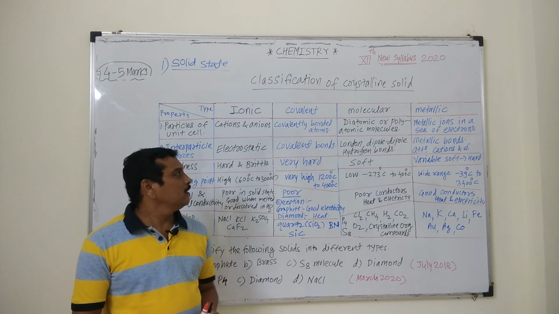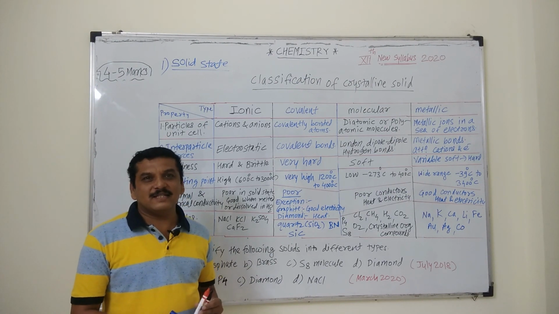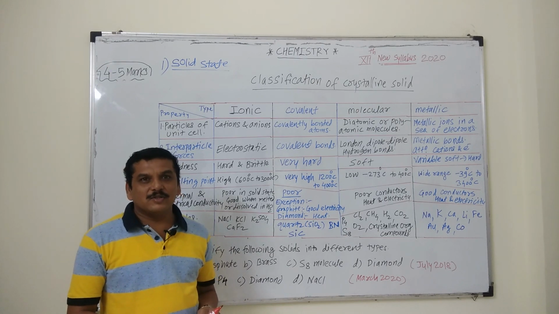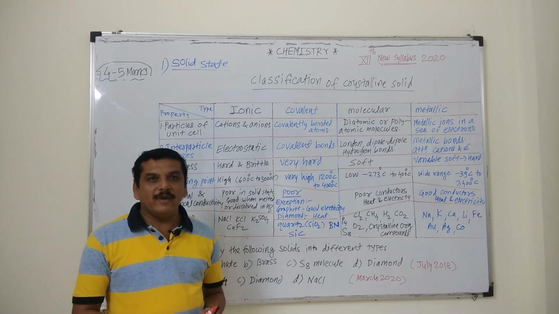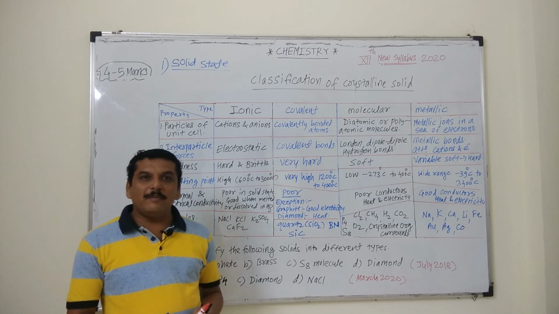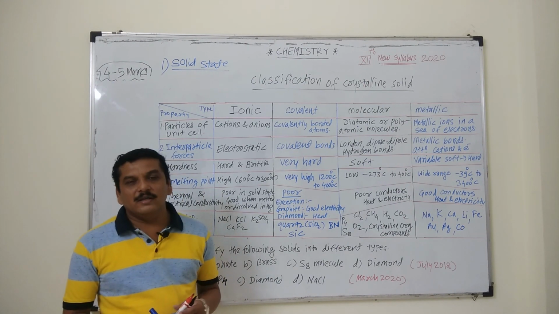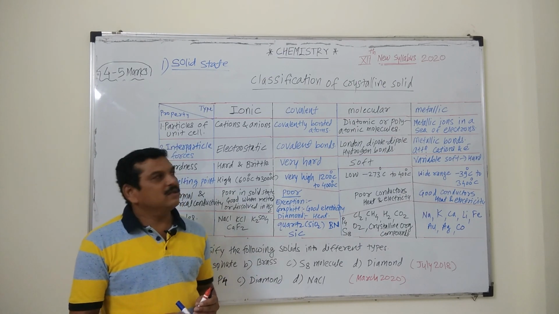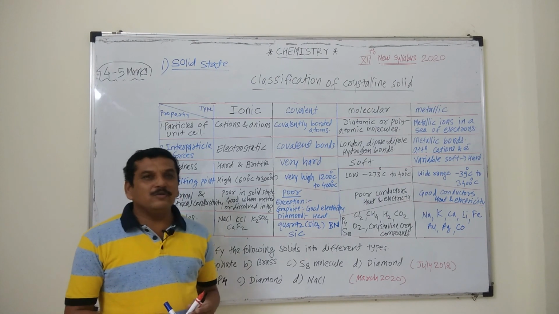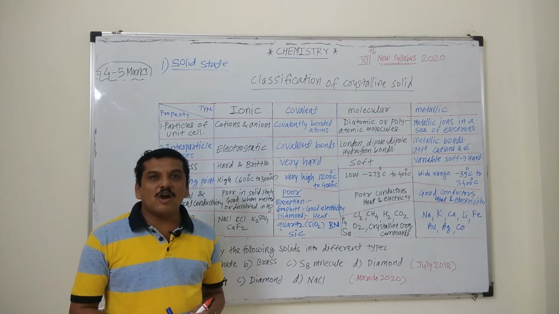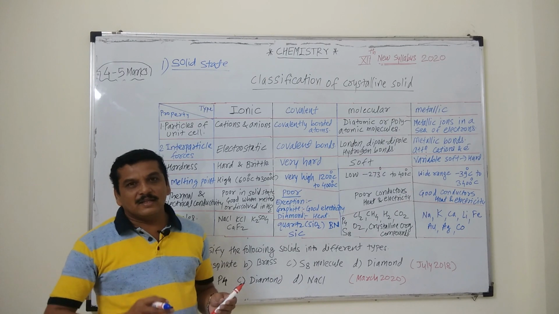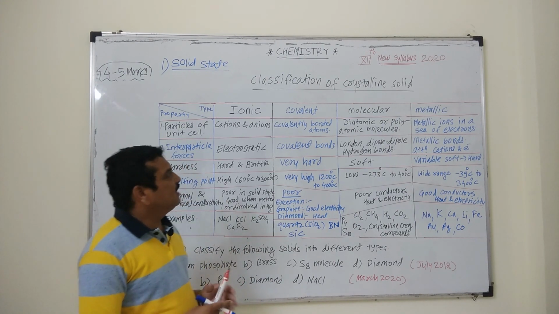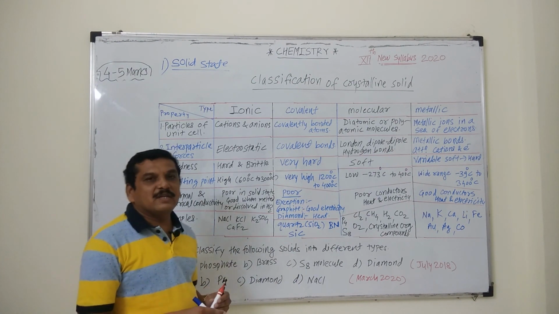Yesterday we have seen the difference between crystalline substances and amorphous substances, and it was asked 3 times. So I think you have prepared well for that. Also, we have seen 3 definitions: anisotropy, isomorphous structures, polymorphous structures, and today we are going to see the classification of crystalline solids. That means it is the next point of this chapter. Hence we will see the classification of crystalline solids.